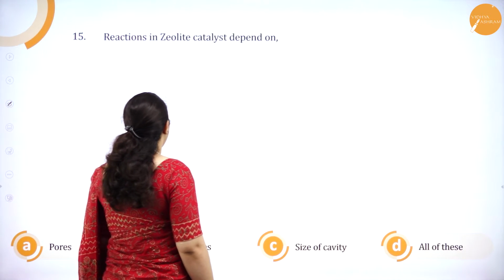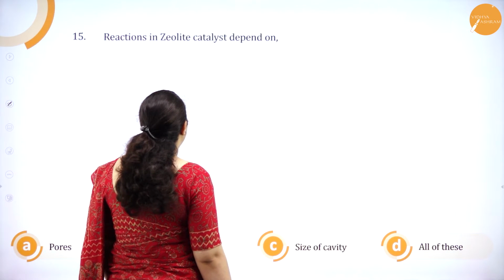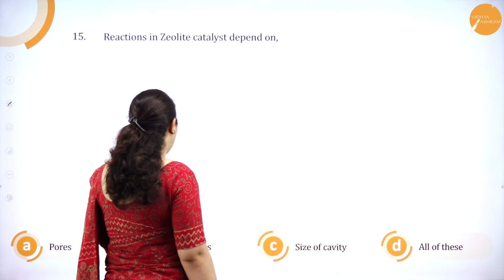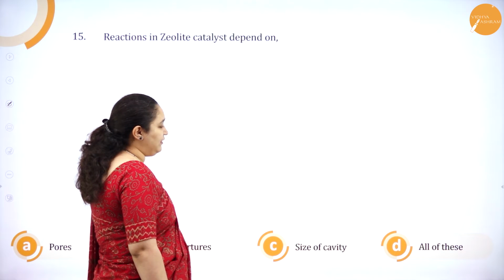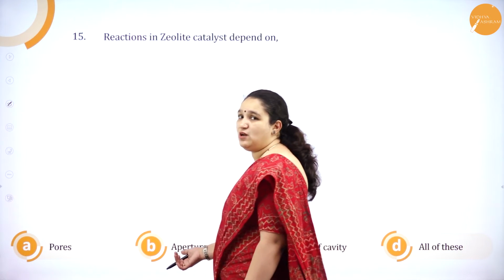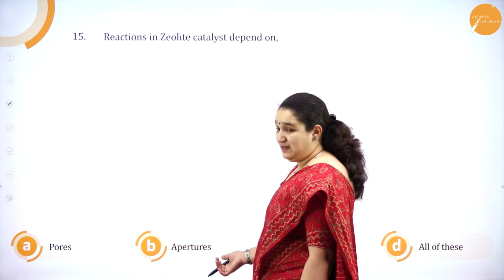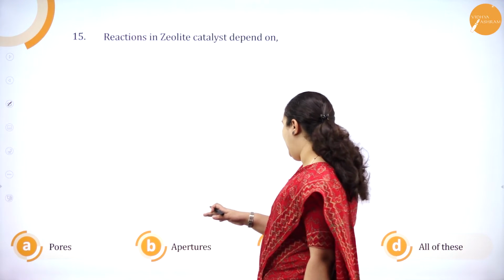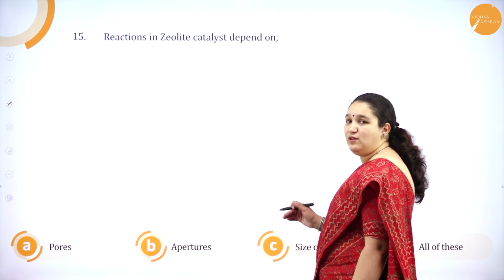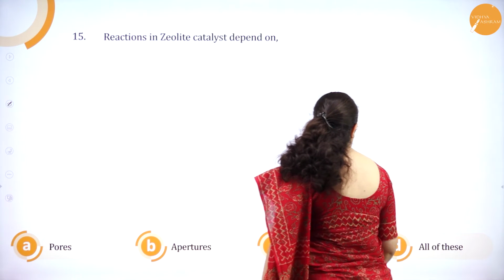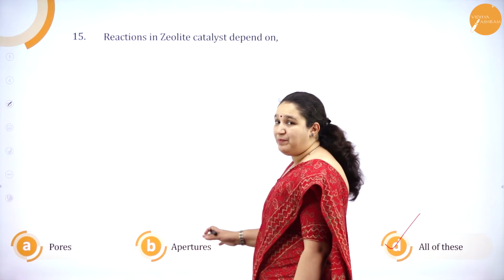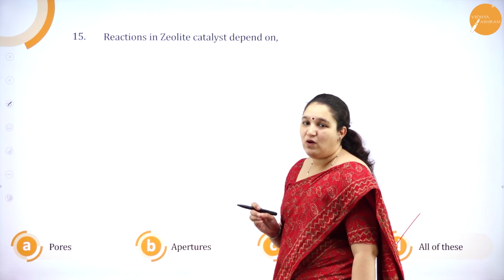Next one, reaction in zeolite catalyst depends on A pores, B apertures, size of the cavity, all of these. So if you don't know the meaning of apertures, you might get stuck. But as option A and option C is something you have learnt, you might even have guessed that all of this is correct, and actually all of this is correct, because apertures means any gap or hole.